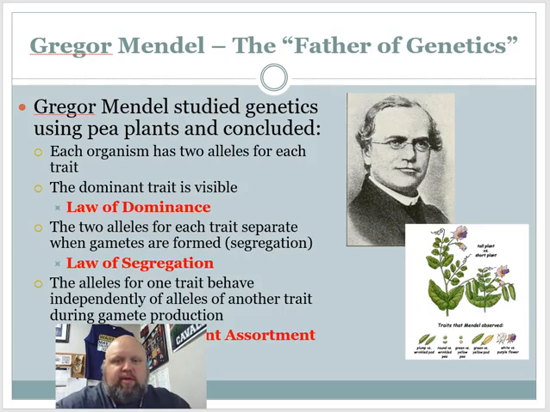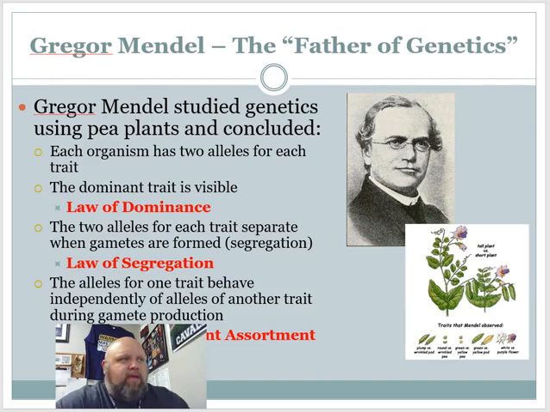Alright, so today we're going to be looking at Gregor Mendel, the quote, father of genetics, and monohybrid crosses or Punnett squares. So with that, Mendel first started looking at genetics through pea plants, like the peas you eat, your vegetables, and found that, what we know now, that organisms have two alleles for each trait, one from mom, one from dad.